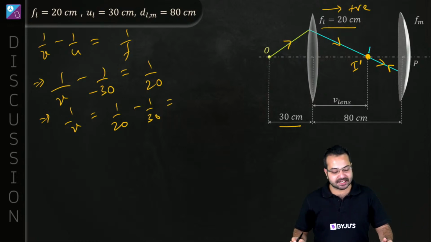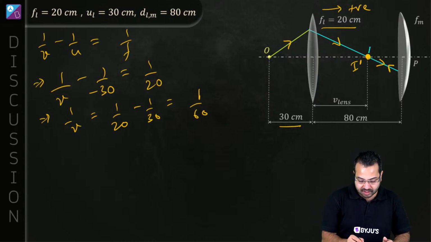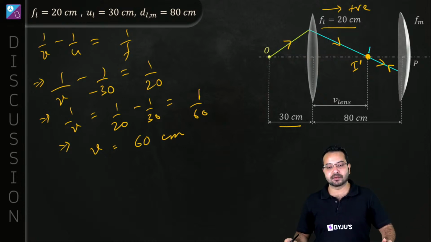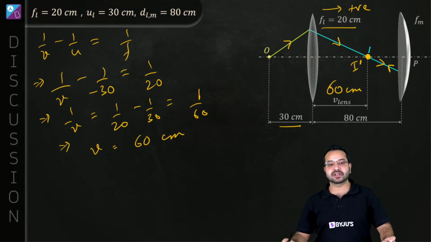LCM is going to be 60. So what will I get? I will get 1 upon 60, which means v has come out to be 60 centimeter. This distance is how much? This is 60 centimeter. Correct?